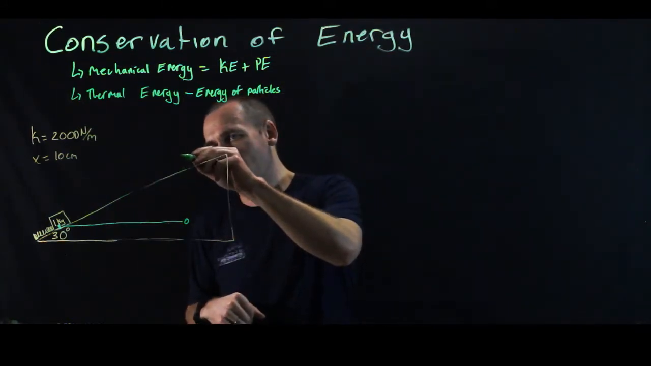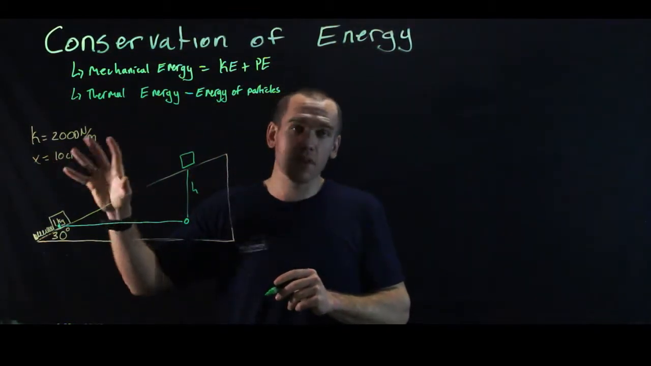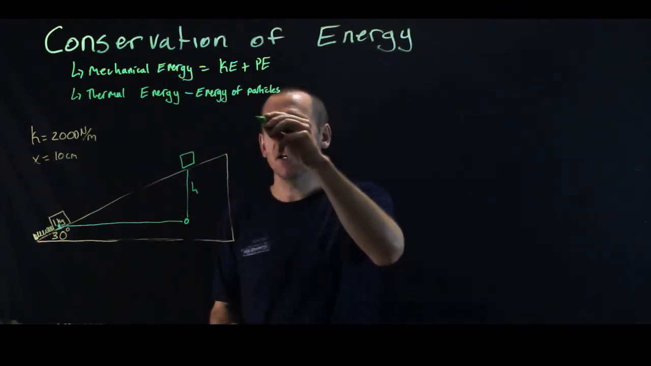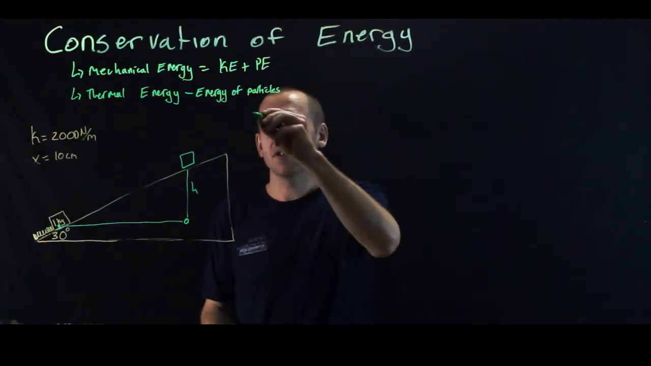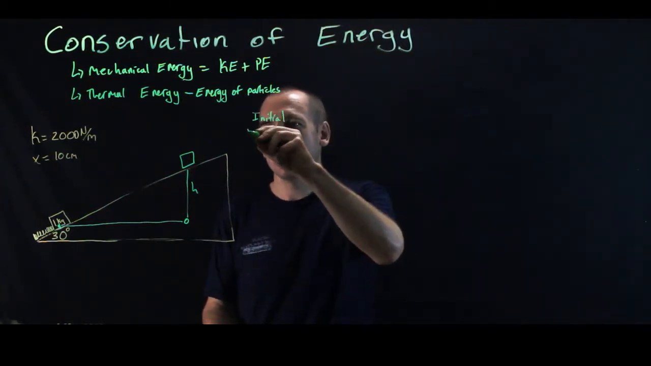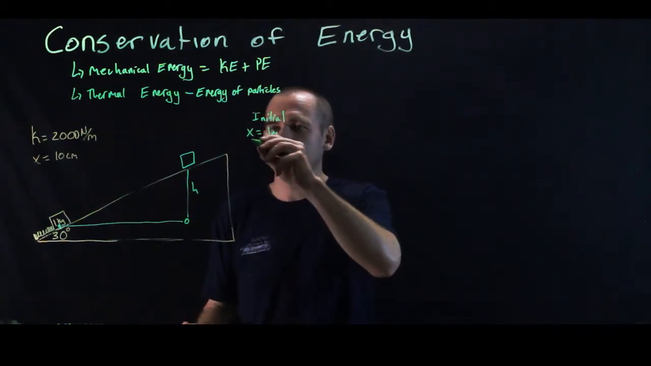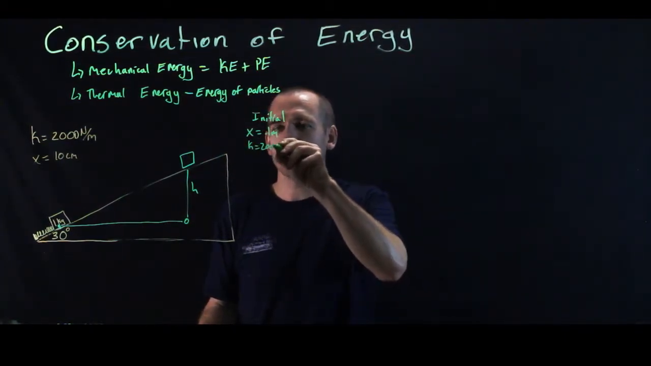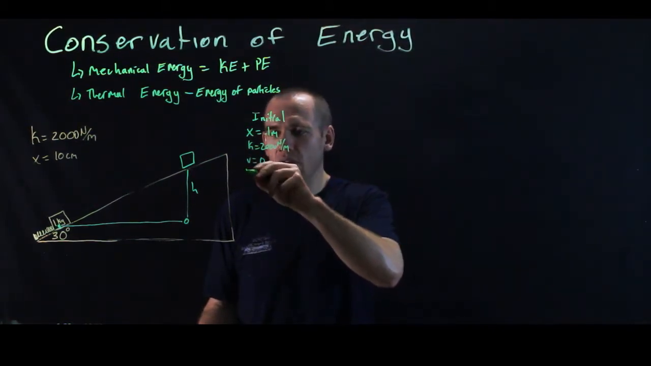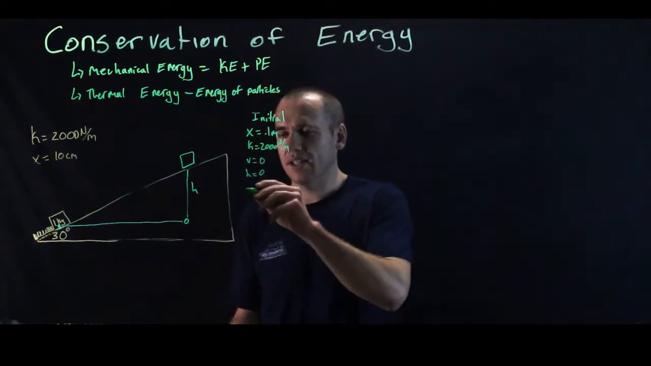So we're looking for where it ends up. I want to know this height. We're going to start with a frictionless case. If this is a frictionless ramp, then this is a pretty easy problem because mechanical energy is conserved. We know initially that it has compressed the spring a distance of 0.1 meters, the spring constant is 2,000 newtons per meter, it is at rest, and its height is 0 because we picked it that way.